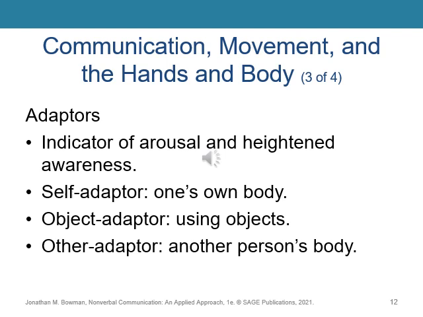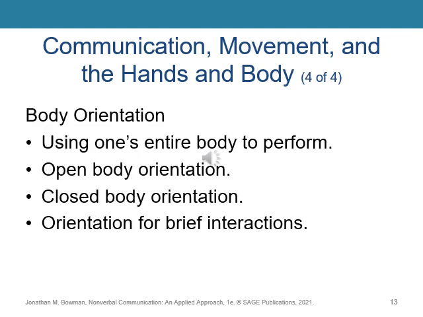And finally, there is body orientation. Body orientation is the kinesic behavior that uses our entire body to perform as we move our torso toward or away from interaction partners. Open body orientation is seen when one faces the trunk of one's body directly at the body of an interaction partner. It indicates an openness or willingness to engage and interact with that person. In comparison, closed body orientation is seen when one turns one's body away from anyone else to highlight the confidential nature of what one is saying. It highlights less desire to interact with another person or even a lack of time to truly engage one another.